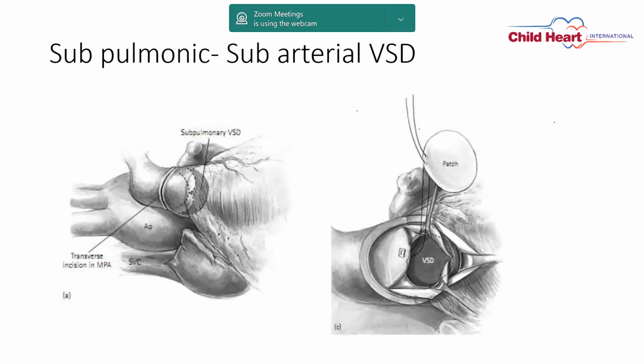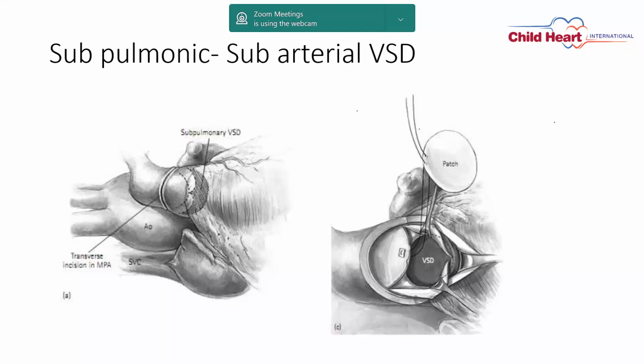The second thing is subpulmonic or subarterial VSD. Subarterial VSD, you can have exposure in two ways. If it is more toward the subpulmonic region, you can access through the transpulmonary approach, where you do a transverse incision in the pulmonary artery. After that, you put stay sutures and retract the pulmonary valve, and you have a good exposure of the VSD below the pulmonary valve.